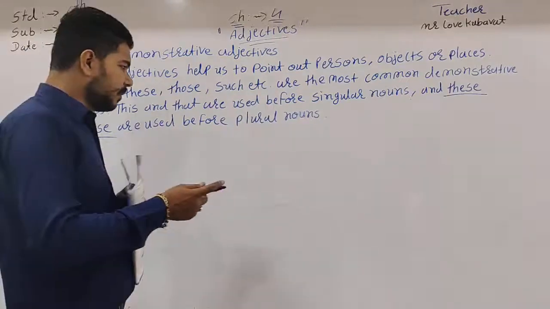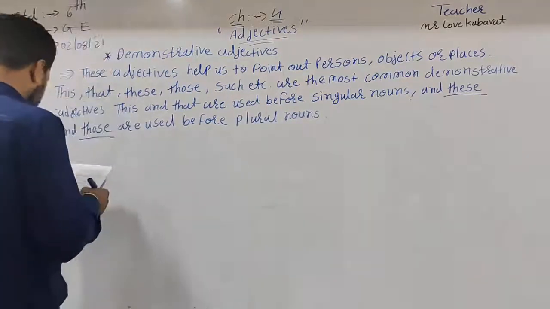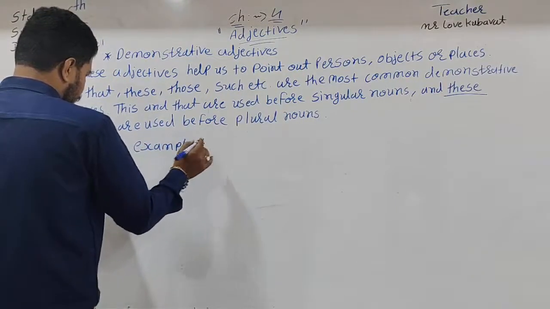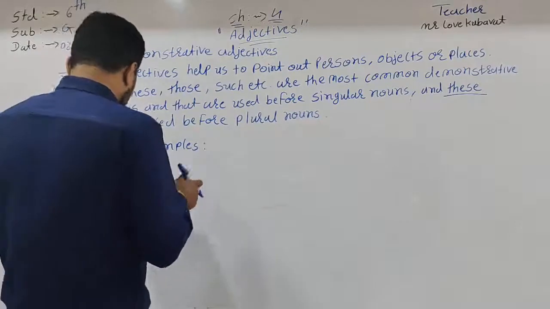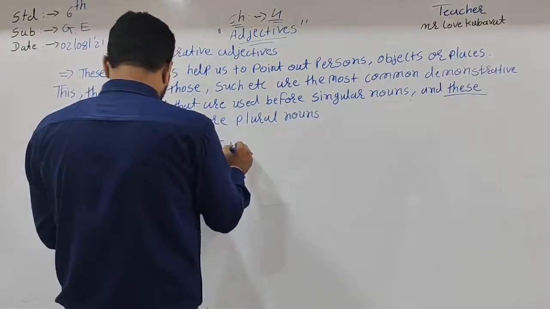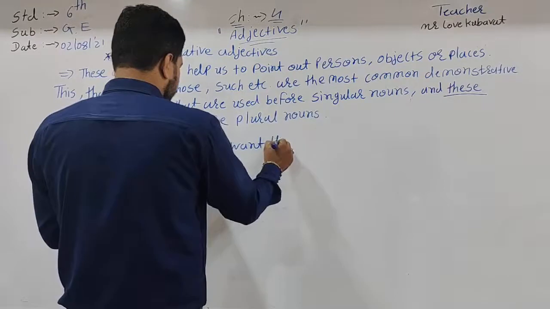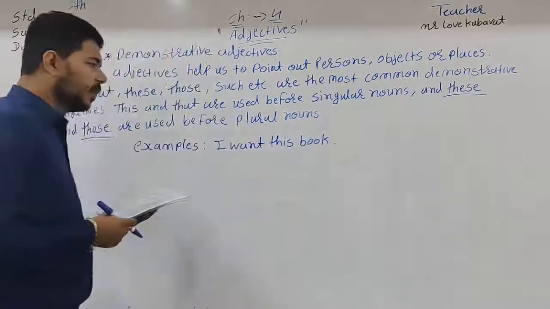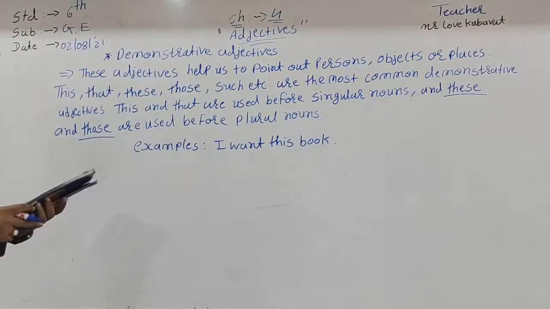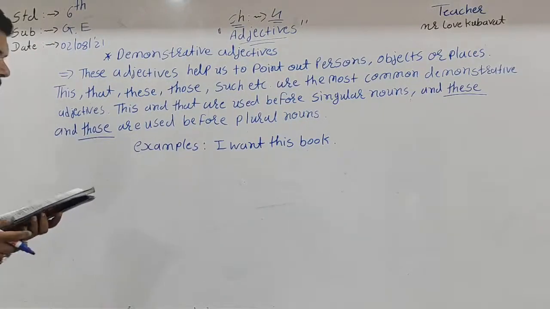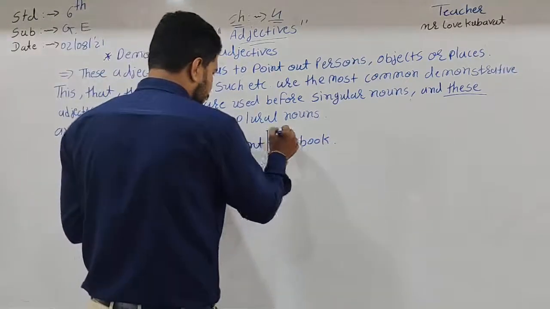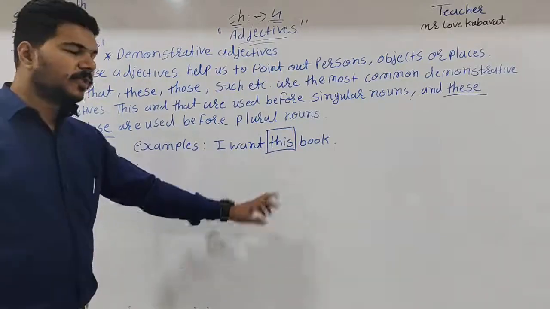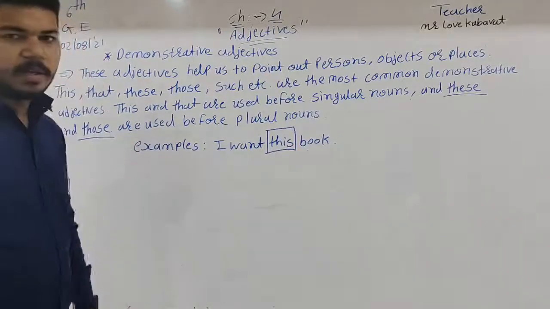For the example, I want this book. Which book do you want? Then the answer is I want this book. Which book? This book. So here, this is what indicates our demonstrative adjective.